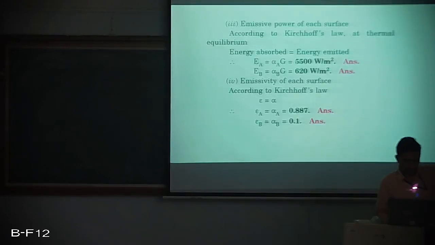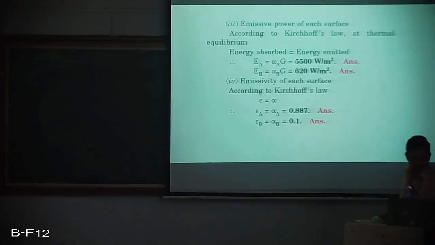Now if we take the third, emissive power at each surface, we apply Kirchhoff's law, and of course Kirchhoff's law tells us that at thermal equilibrium, energy absorbed is energy emitted. So we get energy absorbed as 5500 watt per meter square because we know the value of G and we know the value of alpha A. We also know the value of alpha B and G, so we get 620 watt per meter square.